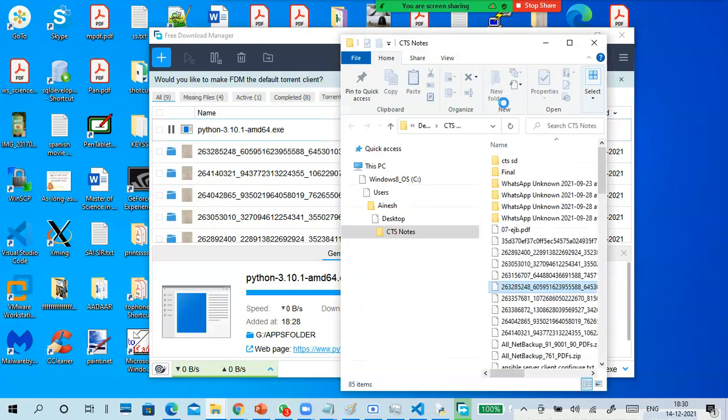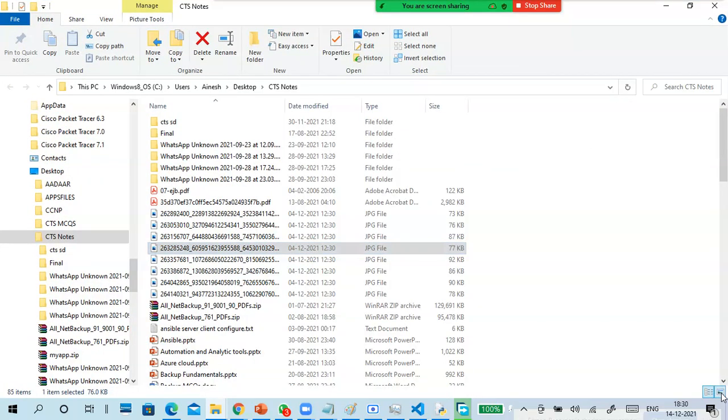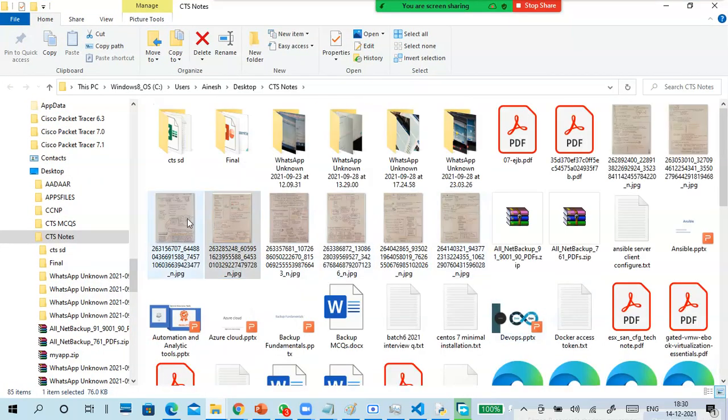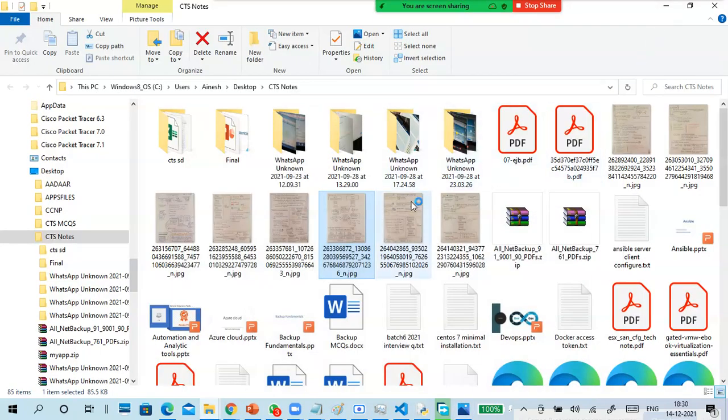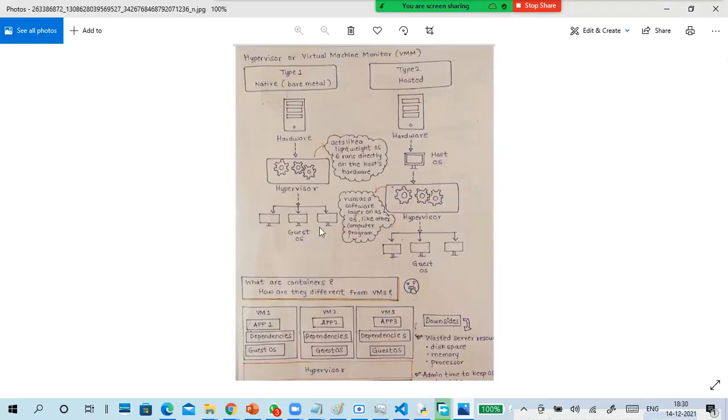What is this? Okay, these pictures. I think I forwarded these pictures, right? Cloud and virtualization pictures. Yes, sir. Right? These things. Type 1, type 2. Yes, sir. Okay, good.